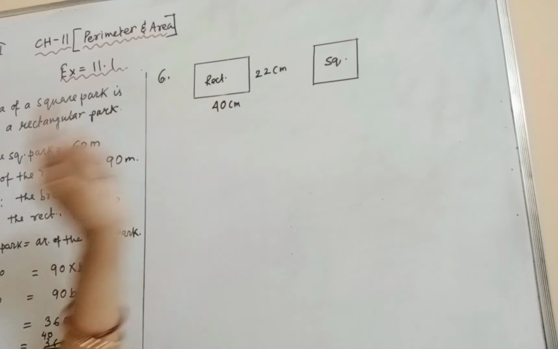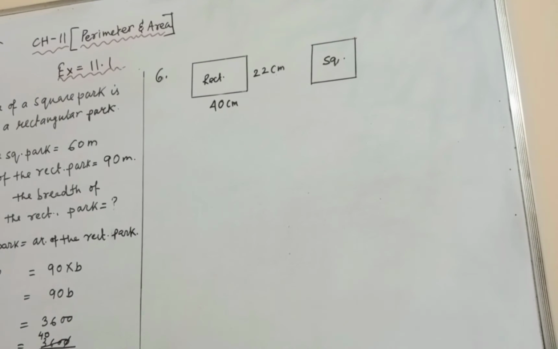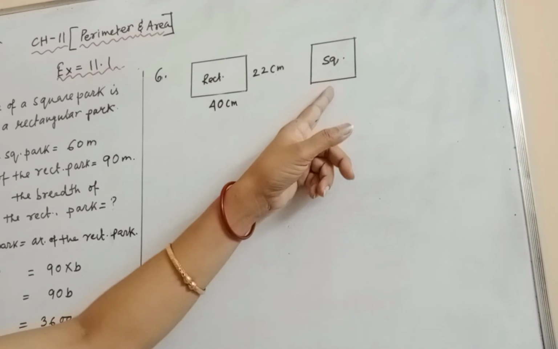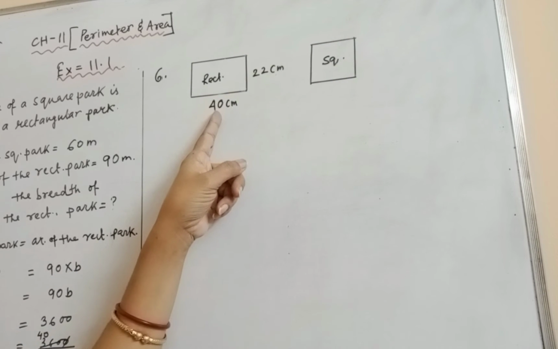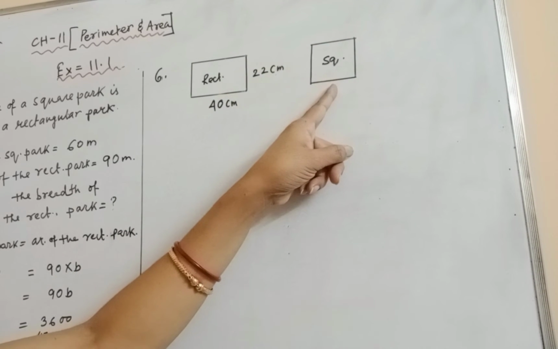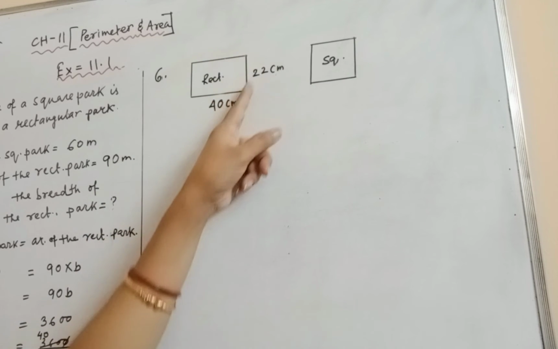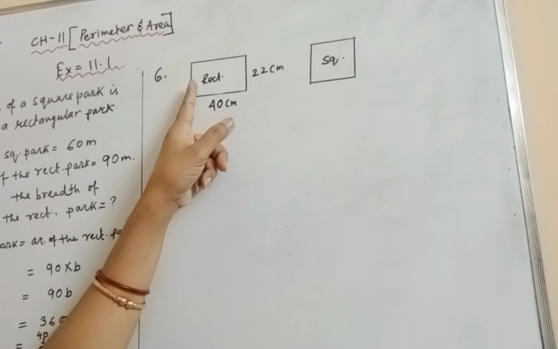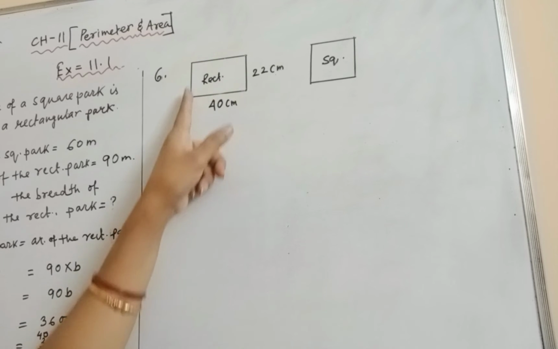If the same wire is rebent and made in the shape of a square, what will be the measure of each side of the square? That means the perimeter of the rectangle will be same as the perimeter of the square. Why? Because the length of the boundary is the wire, which is in the shape of a rectangle here and in the shape of a square there.